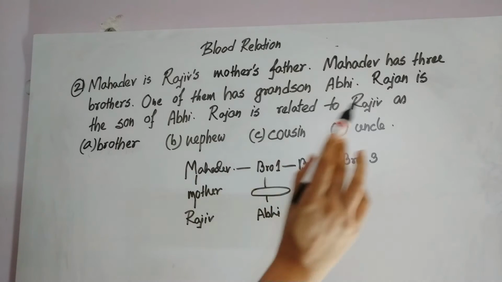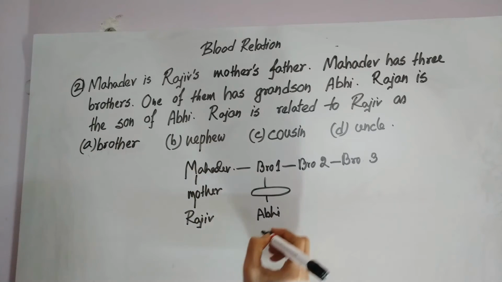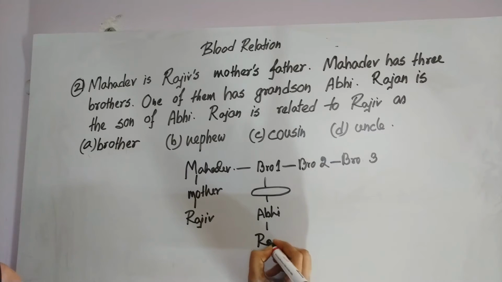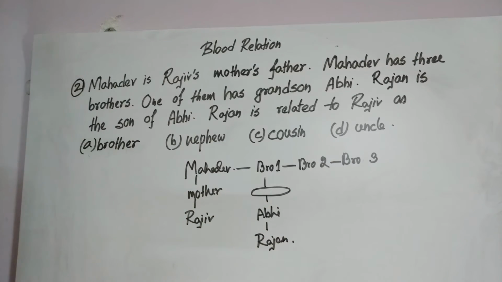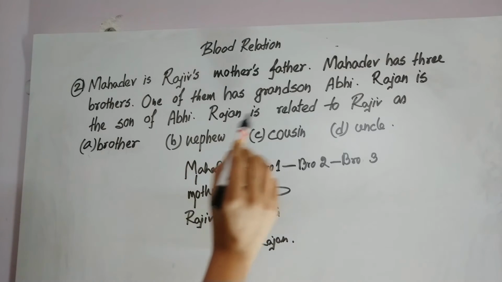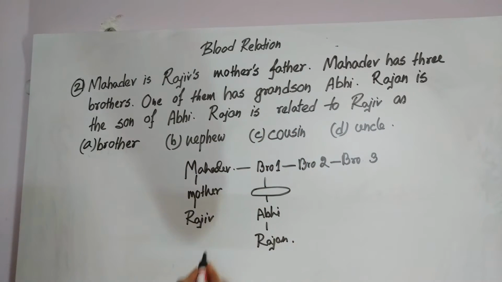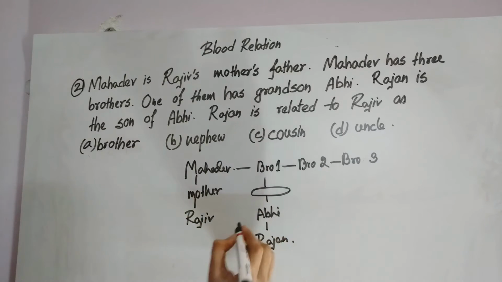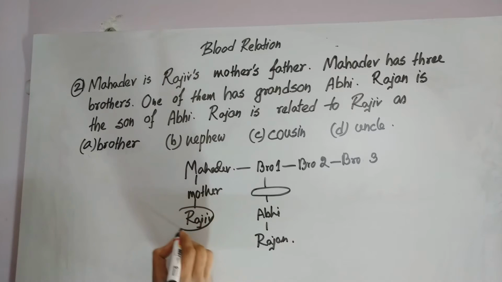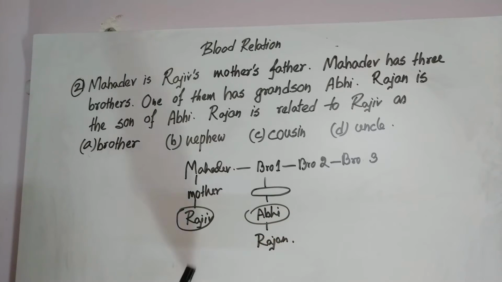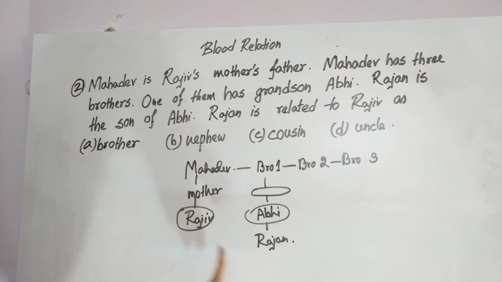Okay, Rajan is the son of Obhi. Therefore, Rajan belongs to the next generation of Obhi. Therefore, Rajan is related to Rajiv as Rajan and Rajiv. See, Obhi and Rajiv, they both are of same generation, right? This Rajiv and Obhi, they are of same generation, and Rajan belongs to the next generation. So therefore, Rajan is the nephew of Rajiv.